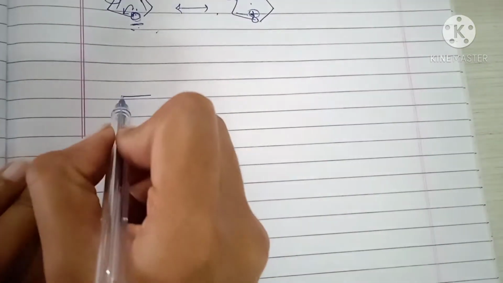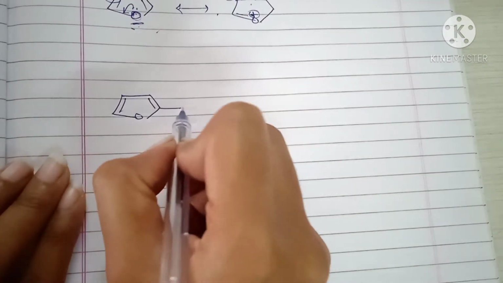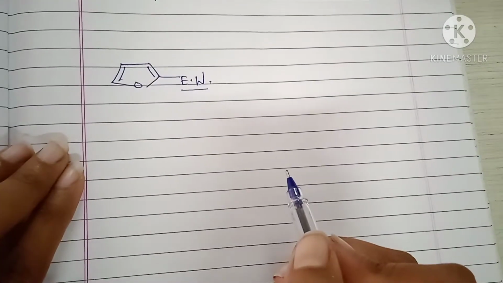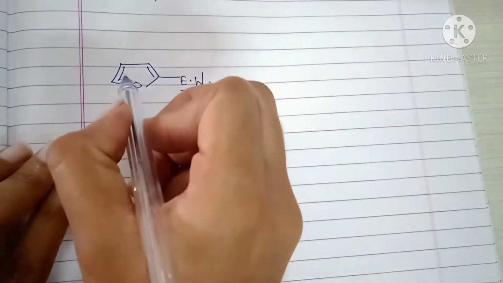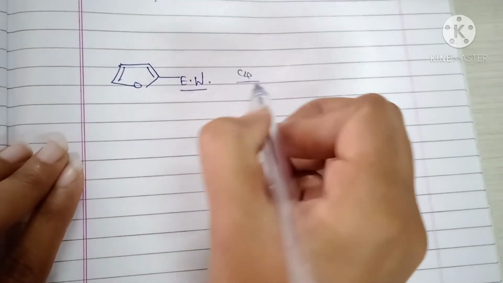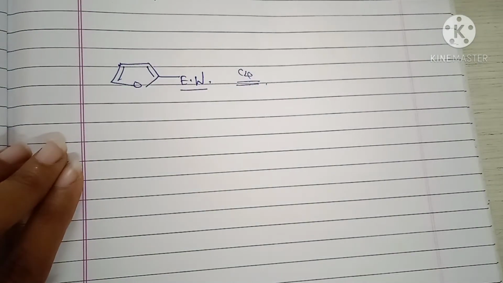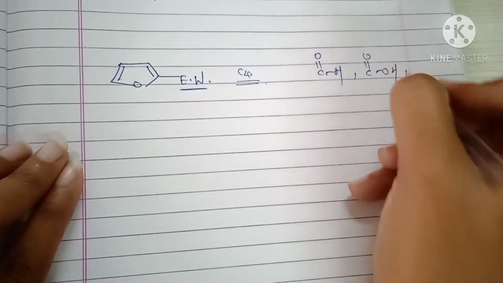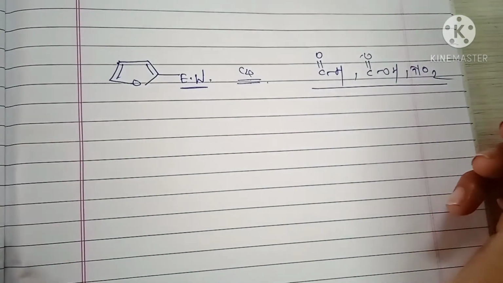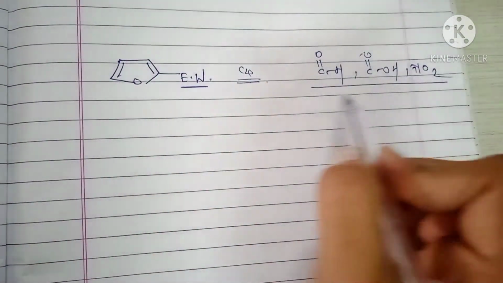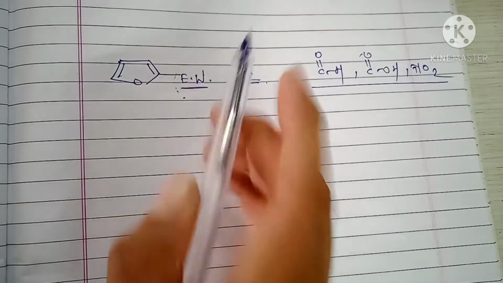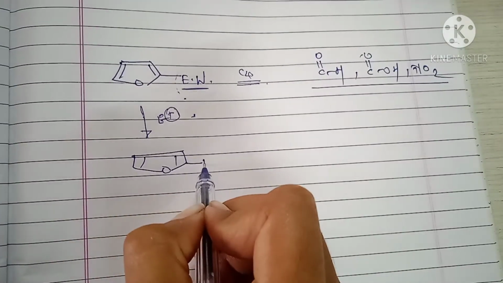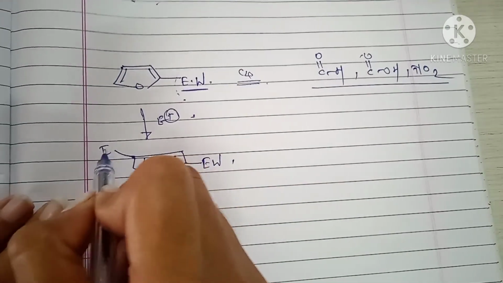Next, if the electron withdrawing group is present on the C2 position, therefore the electrophile attacks the C4 position.